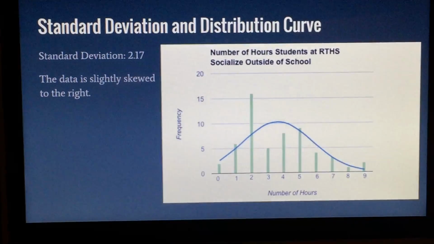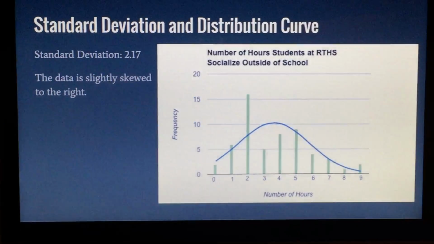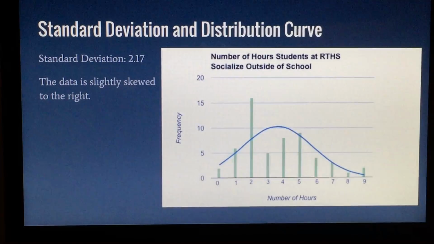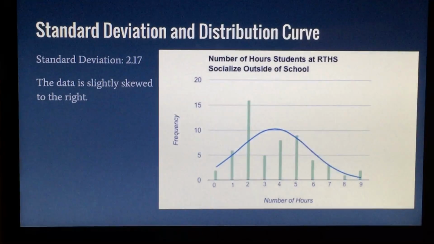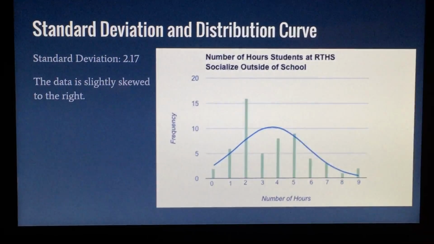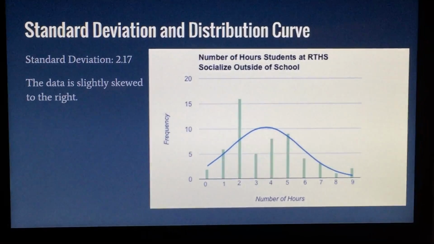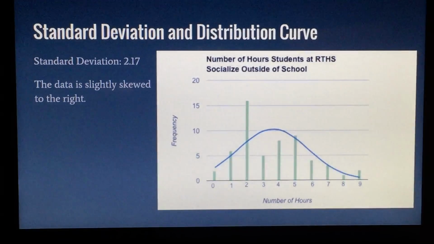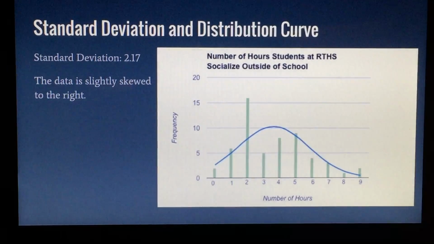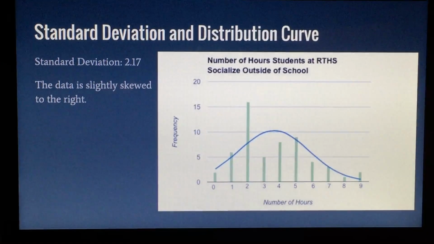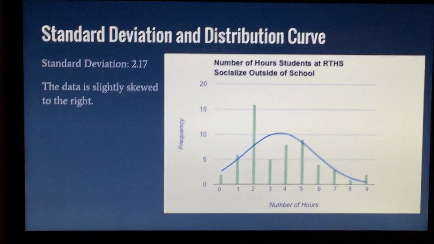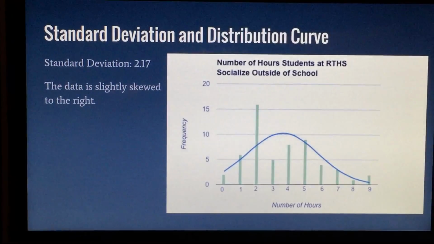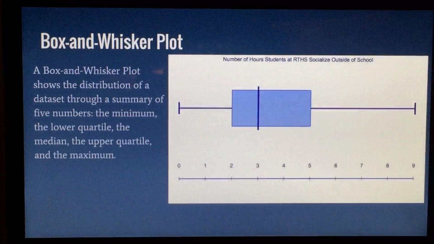So the standard deviation and distribution curve. The standard deviation was 2.17, and the data is slightly skewed to the right, with the exception of 16 students with a total average of 2 hours socializing outside of school.